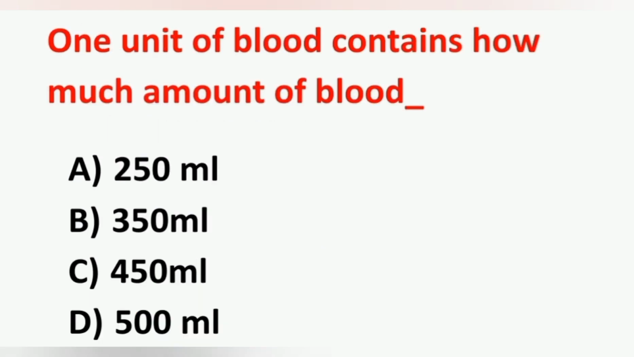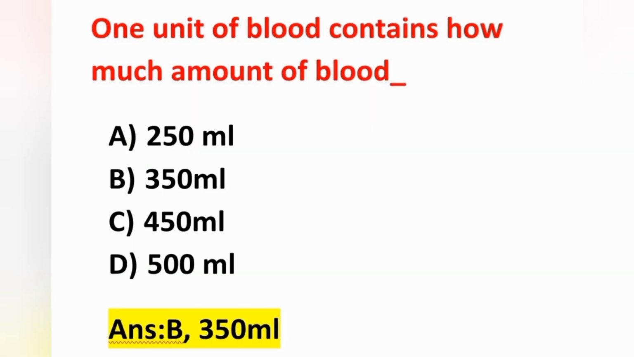Move on to the next question. One unit of blood contains how much amount of blood? Option A 250 ml, option B 350 ml, option C 450 ml, and option D 500 ml. One unit of blood contains 350 ml. Option B is the correct answer. Usually this whole blood contains 350 ml, and this whole blood can be stored up to 35 days at a temperature of 2 to 6 degrees Celsius. This is an important point.